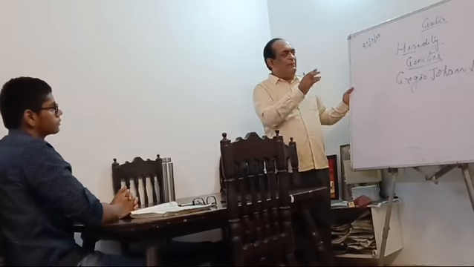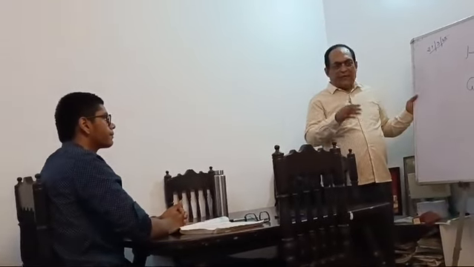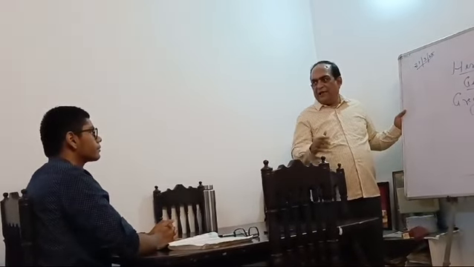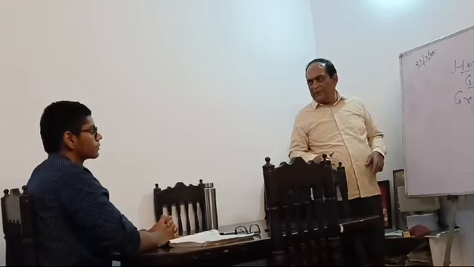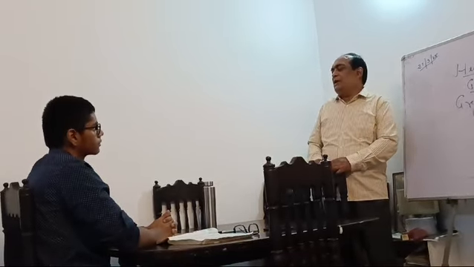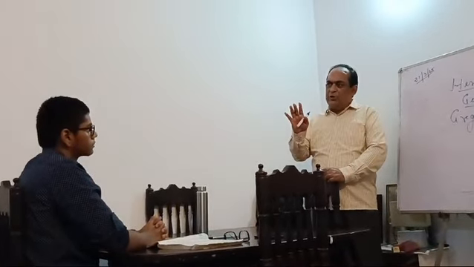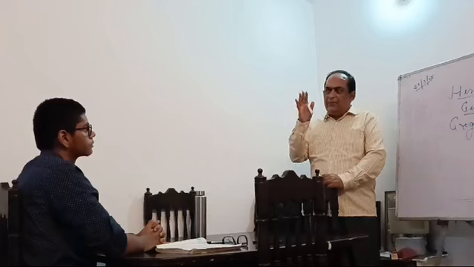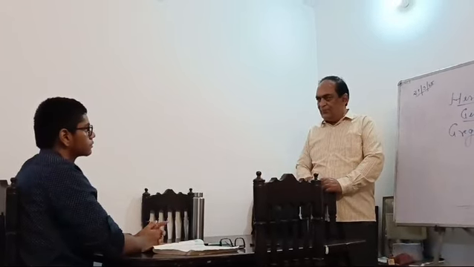So heredity, you can understand what is heredity. All genetically based characters are transferred from parents to offspring. That is why we are seeing similar body design in a specific group of organisms in a species.